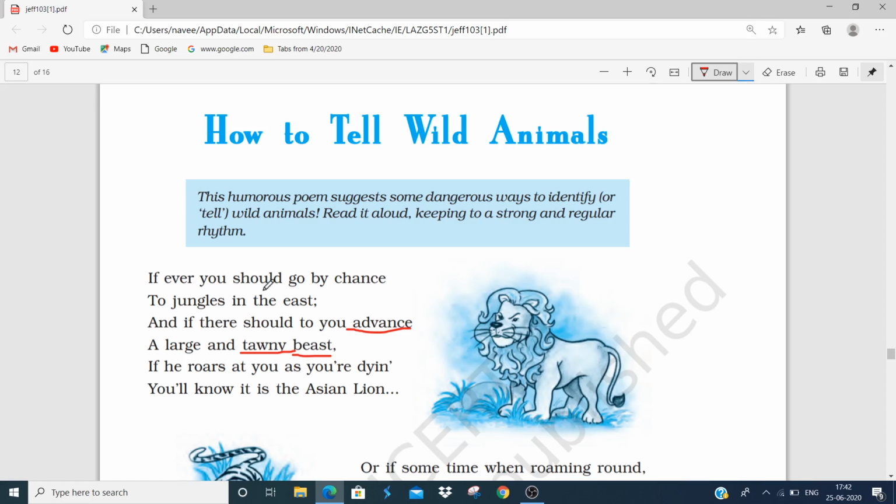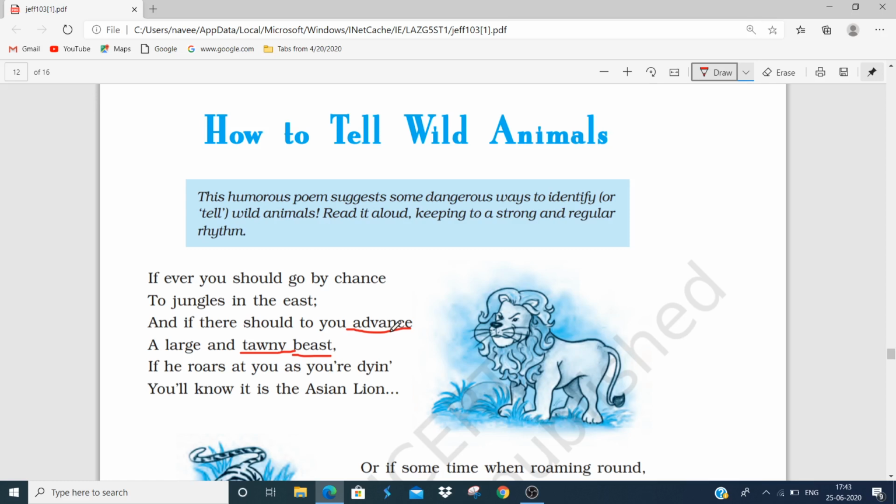If ever you should go by chance to jungles in the east, and if there should to you advance a large and tawny beast, if he roars at you as you are dying, you will know it is the Asian lion. Here I have underlined three words for you to know the meanings. First word is advance. It means to move forward. Next word is tawny. Tawny means brownish yellow in color, and the next word is beast, a dangerous animal.